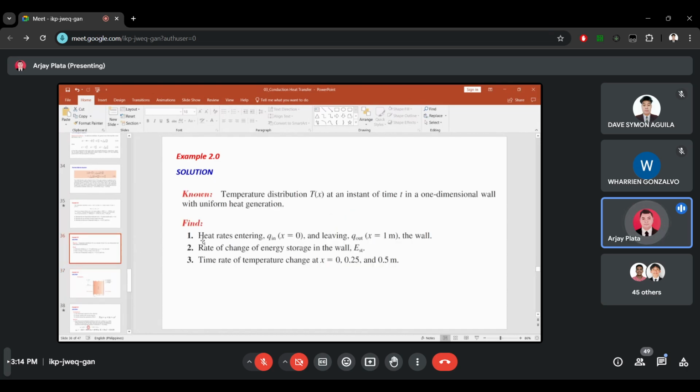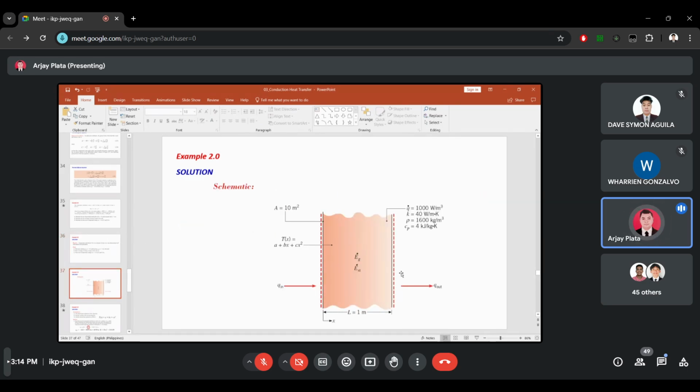So this is our known: the temperature distribution T(x) at an instant of time t in a one-dimensional wall with uniform heat generation. Let's check first the schematic.